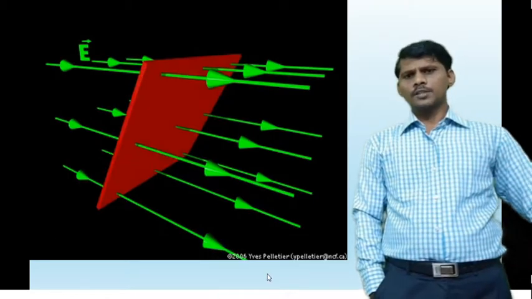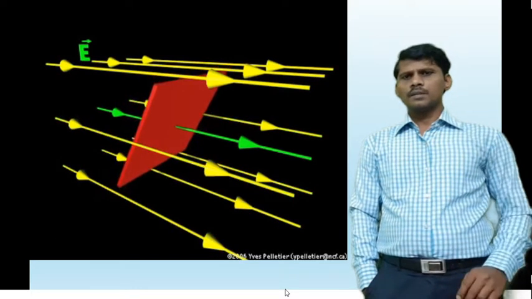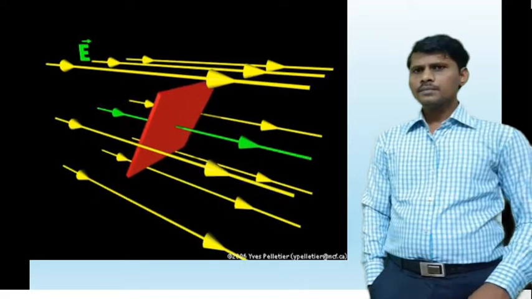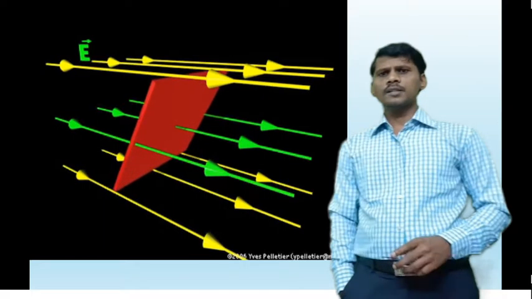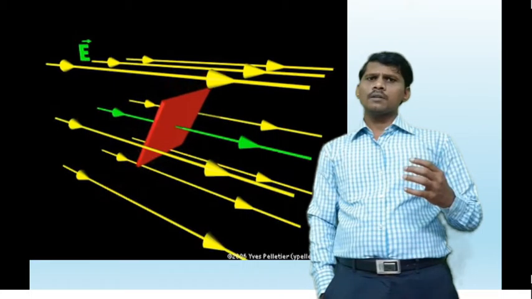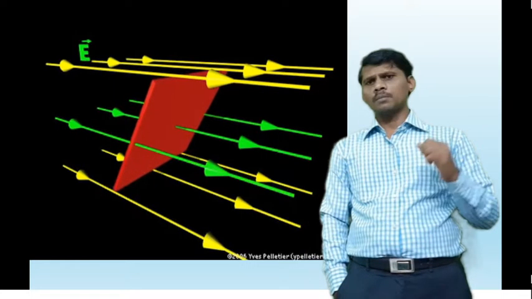See the animation: electric flux lines always enter the surface and leave the surface normally.